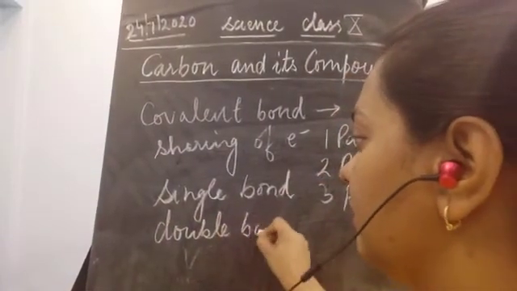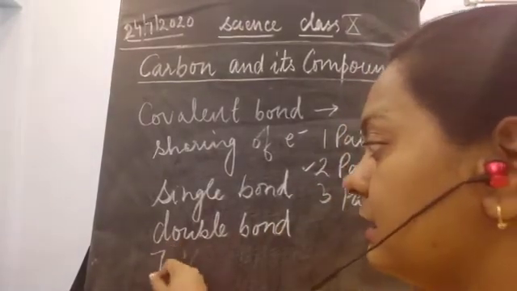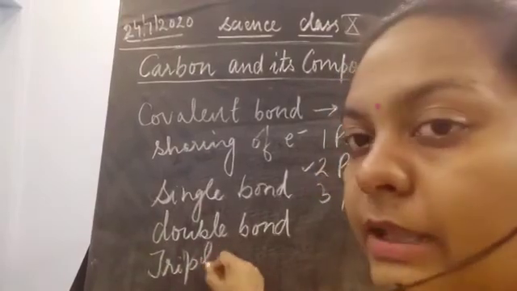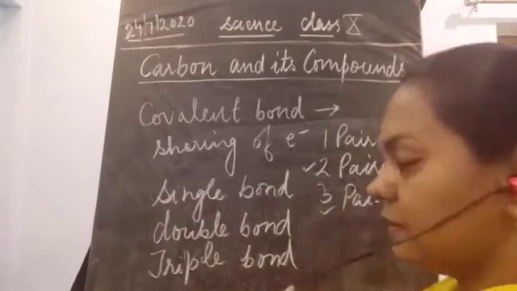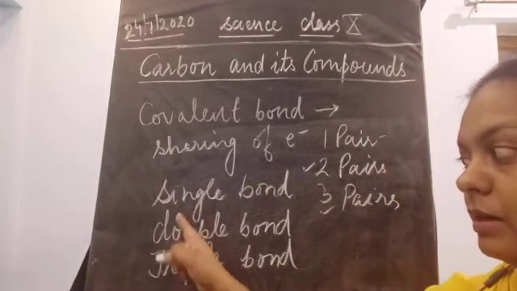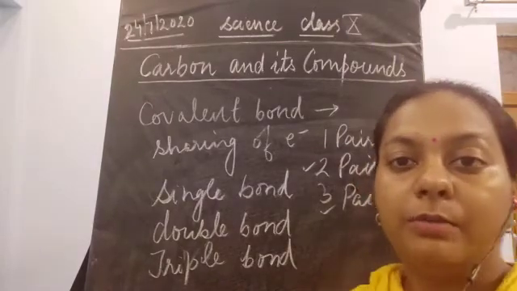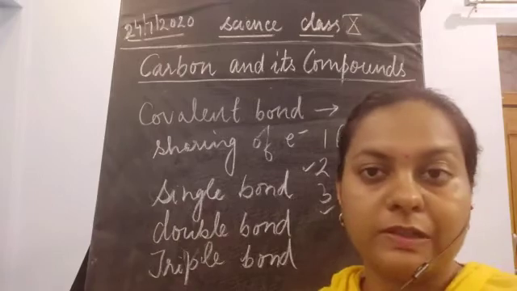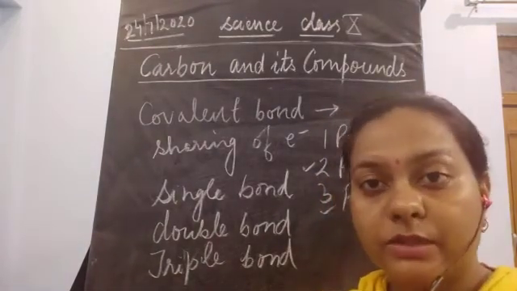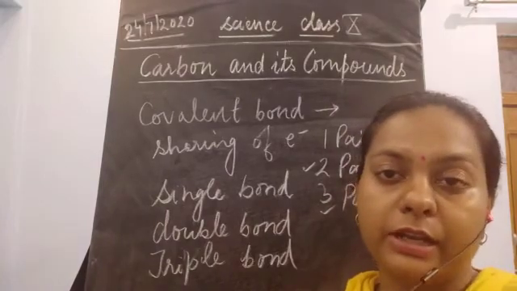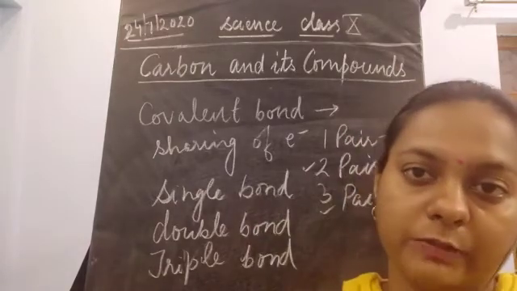Why double bond? Because 2 pairs of electrons are shared. Next is the triple bond. Why triple bond? Because 3 pairs of electrons are shared. So single bond, double bond and triple bond are the 3 types of covalent bonds formed because of the sharing of electrons from this carbon atom. Maximum of how many electrons could it share? It could share 3 pairs of electrons, because of which the triple bond is formed.